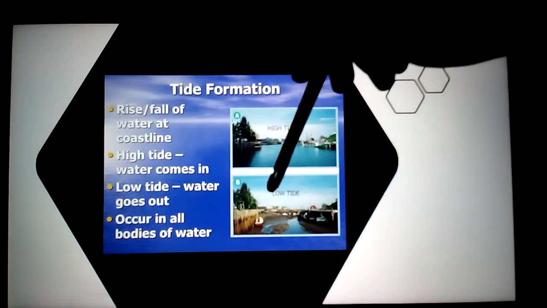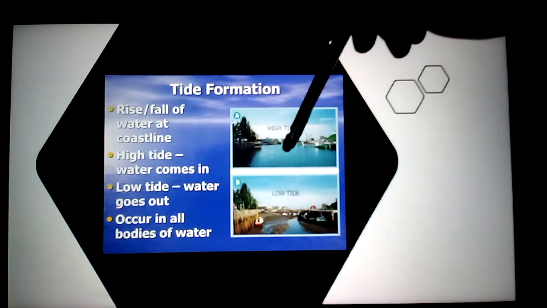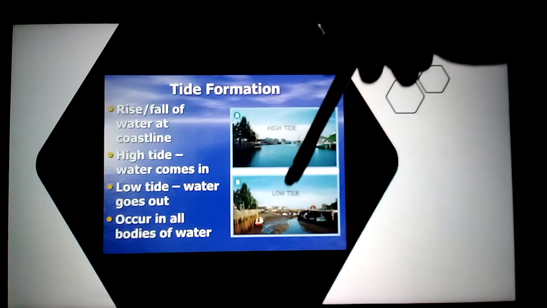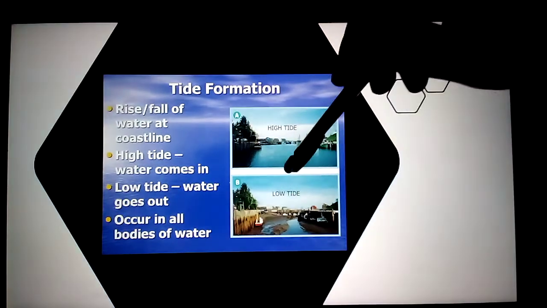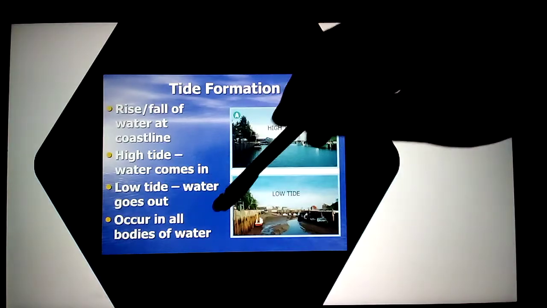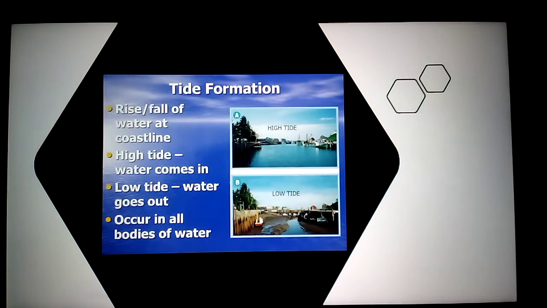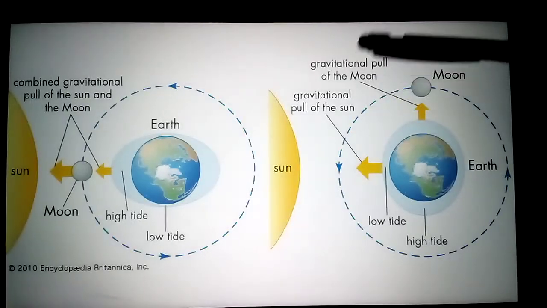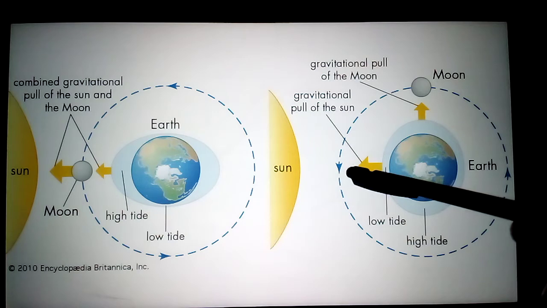During the low tide, the water goes back again to the ocean. So these tides occur in all water bodies like oceans and seas. Now see in this picture how the high tides and low tides occur.